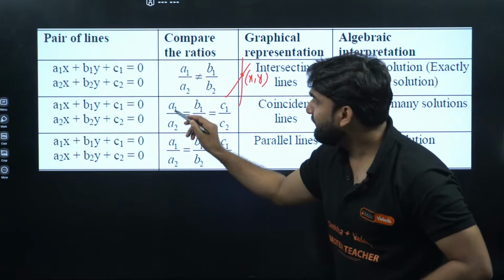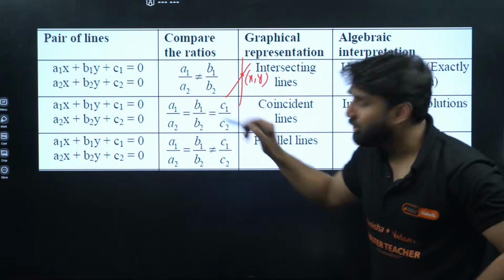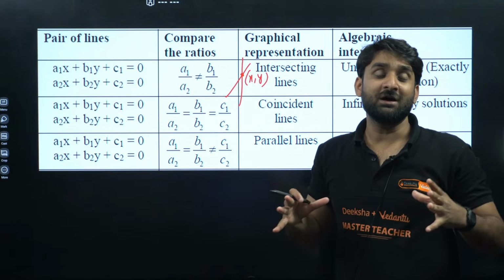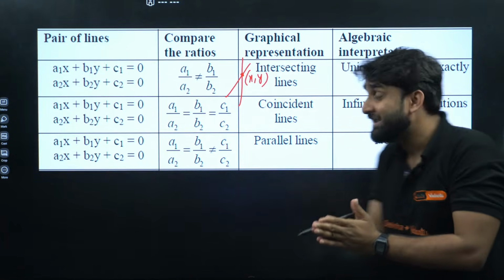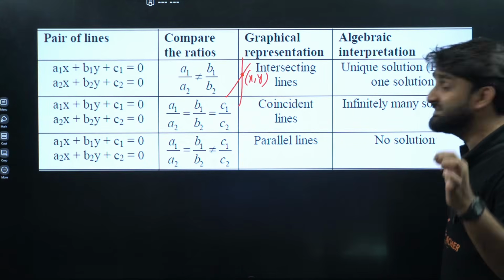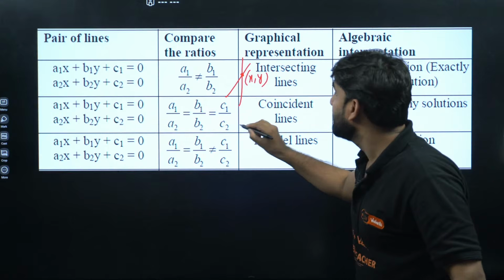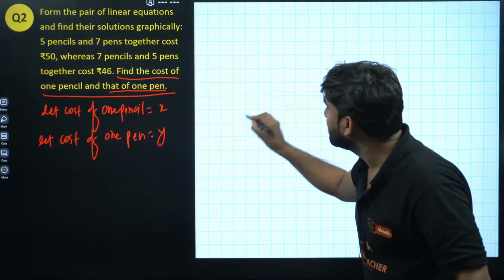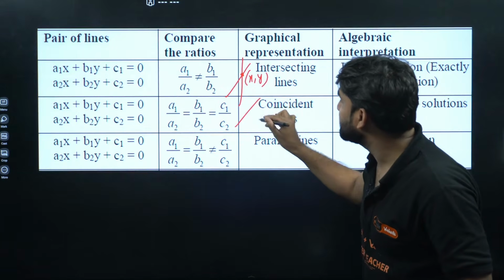But if a1 by a2 is equal to b1 by b2 and also equal to c1 by c2, all the ratios are equal to each other, it indicates that on the graph the lines will be coinciding. Coinciding means this will be the first line, and the second line will also be on it. Both the lines will be lying on each other.